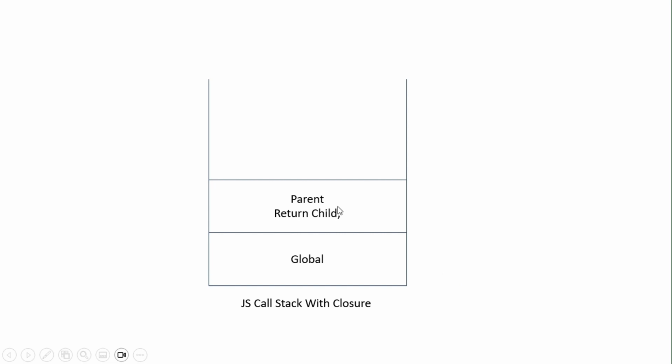But now instead of calling this child function inside this parent function, we are just returning the definition of this child function as an output from the parent function. So we are not calling this child function inside the parent function. Instead of that, we are just returning this child function as an output. So now this parent function will have access to the global context, and it will just return this child function. It is not executing, so there is no more function to execute. Now the parent function execution is completed, then it will be removed from the call stack.